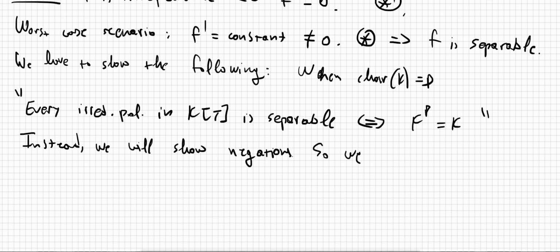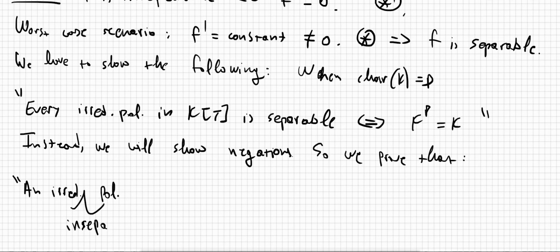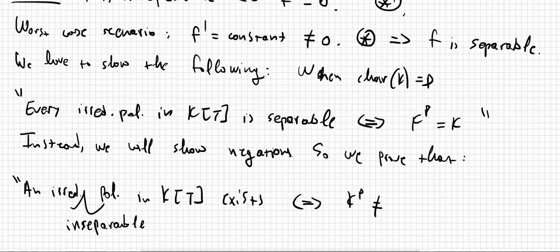So we prove that an irreducible inseparable polynomial in k[t] exists if and only if k to the p is not equal to k, right?